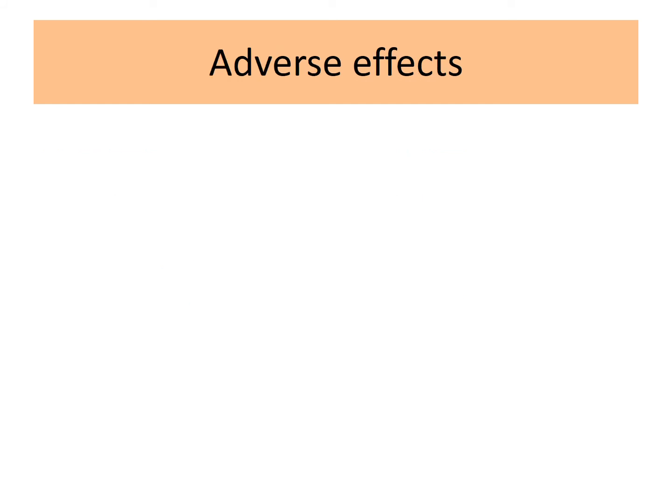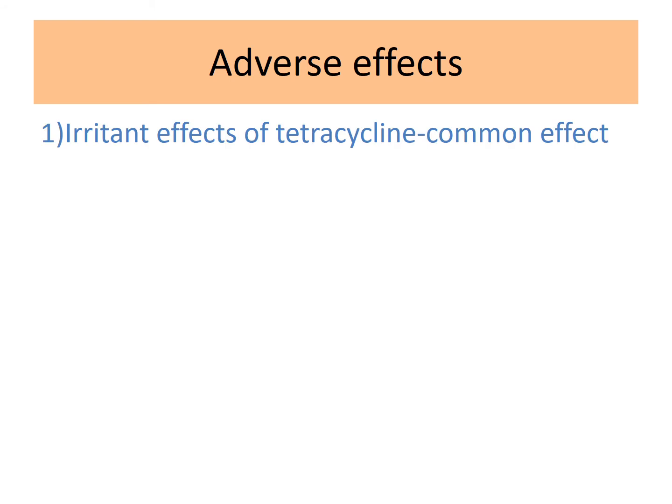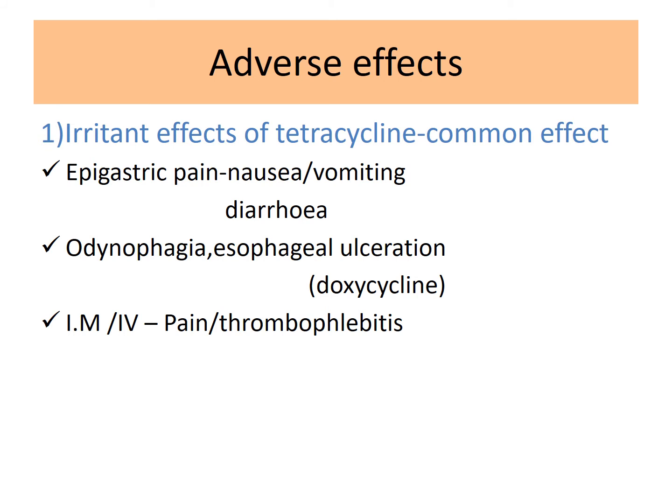Now let's see the adverse effects of tetracyclines. The most common adverse effect is irritant effects, which produce epigastric distress like nausea, vomiting as well as diarrhea, and doxycycline is associated with odynophagia as well as esophageal ulceration. Following intramuscular or IV administration, it may lead to pain as well as thrombophlebitis of the administered vein.